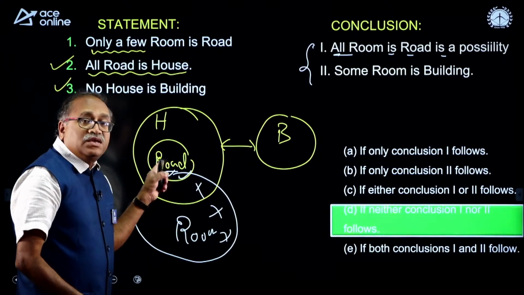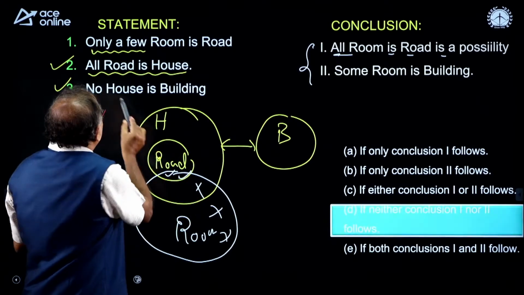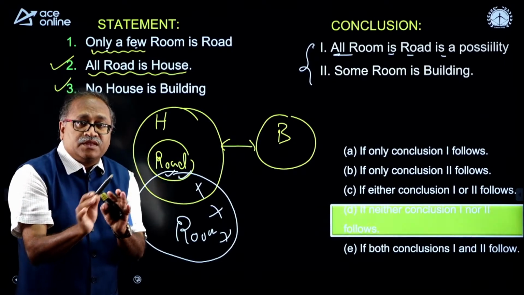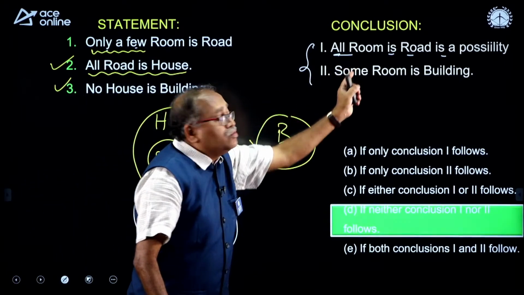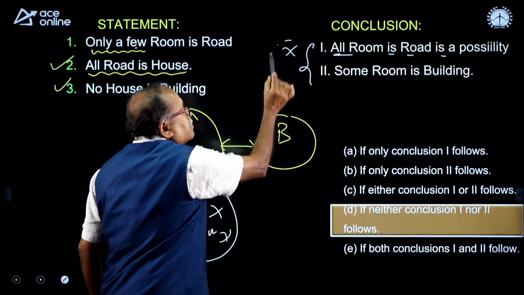So, let me first see whether all rooms are roads is a possibility. All rooms are roads is not possible, because already it is said that only a few rooms are roads. The remaining rooms are not roads. So, can all rooms be roads? No, it is not a possibility.